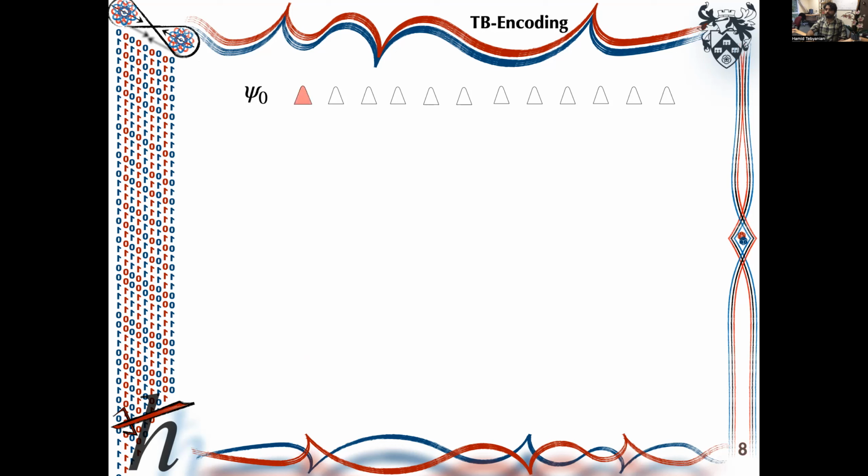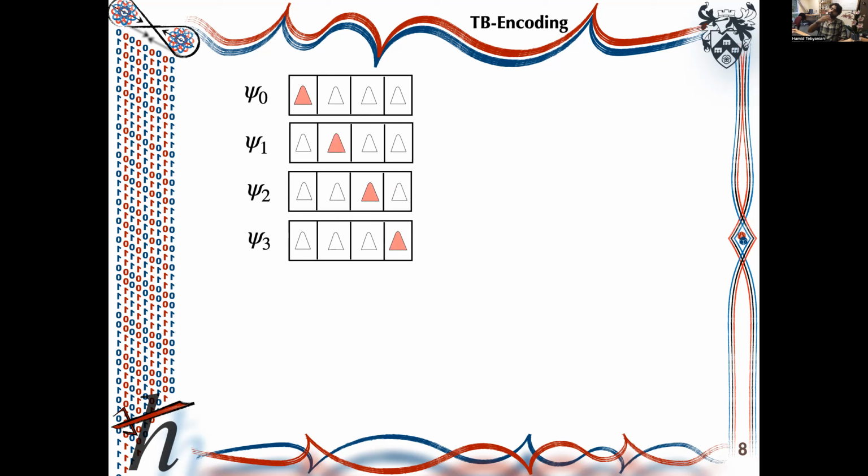For instance, we can have one coherent state in a 4 time bin case, and we remove the rest. There are 4 possible combinations. So the coherent state could be placed in the first, second, third, or the last time bin, and we make sure that the overlap of all states is e to the power of minus mu, where mu is the mean photon number of each coherent state.